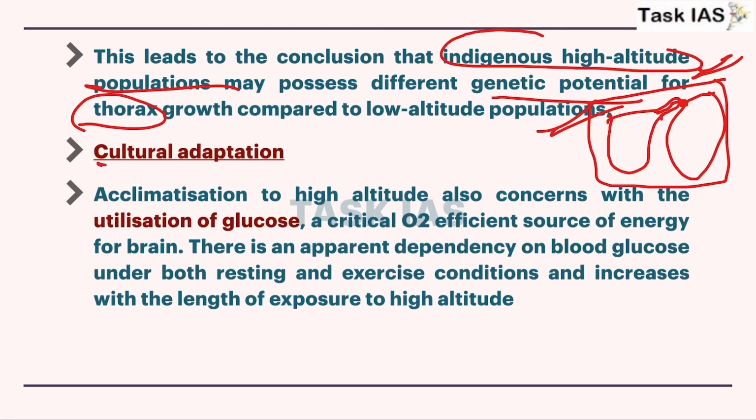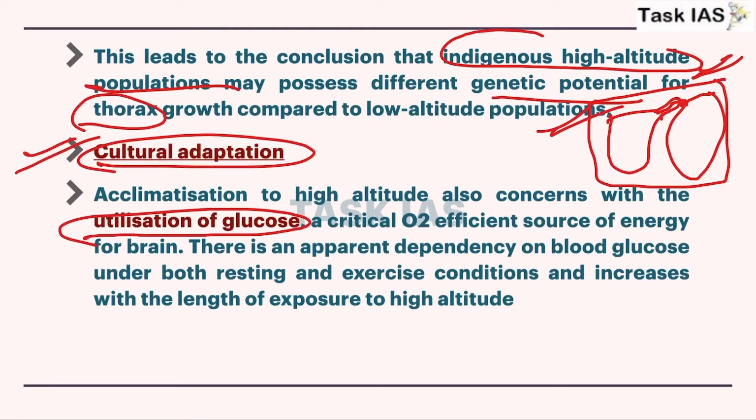Now, cultural adaptations. People living in high altitude or stressful areas try to use more glucose because that will provide a source of energy for our brain, and that helps in continuous working of our body, because if the brain has energy that will help in countering the hypoxia situation as well as maintaining our body homeostasis.